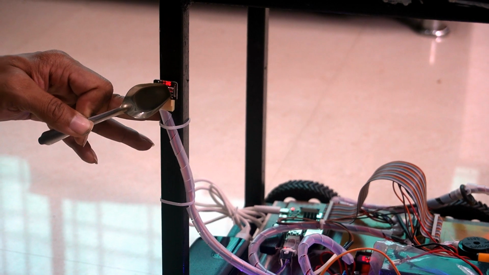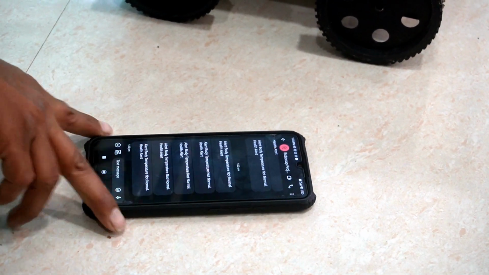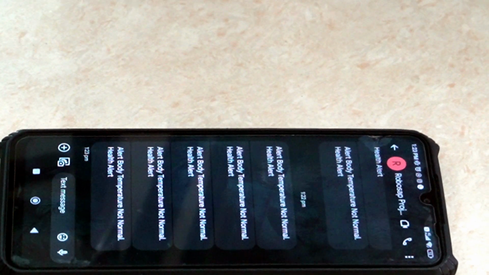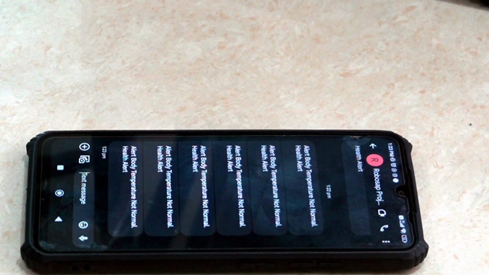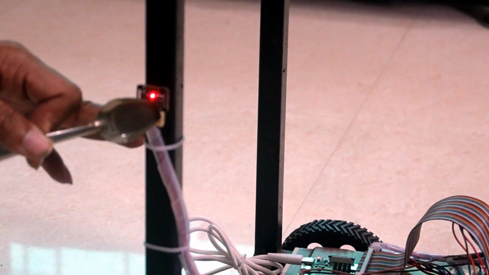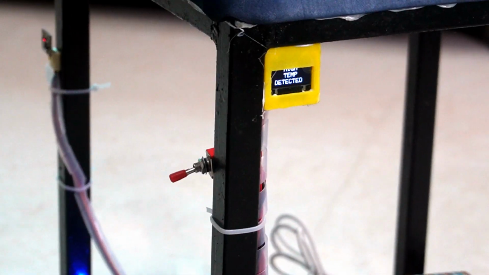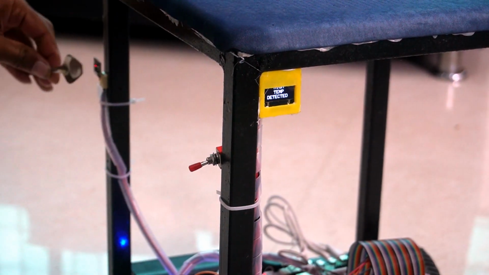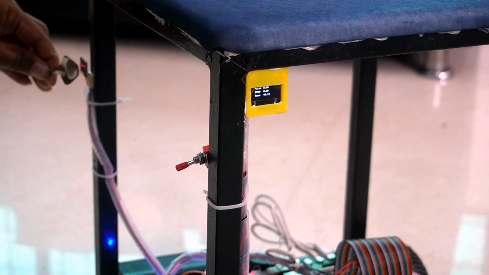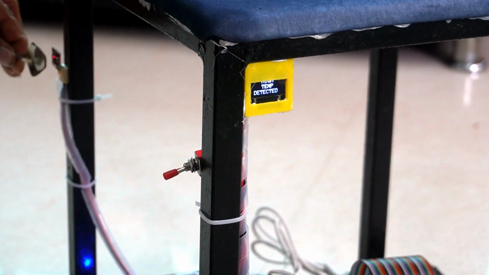Now we'll see the demonstration of the high temperature alert, that is the SMS alert. Here we used a hot object. As soon as high body temperature is detected, it is going to send the message alert, high body temperature alert, that is, health not normal. Simultaneously the same message will be updated in the Android application using IoT communication protocols. It is going to show the same alert on the OLED display present over here, that is, temperature exceeded, high temperature detected.